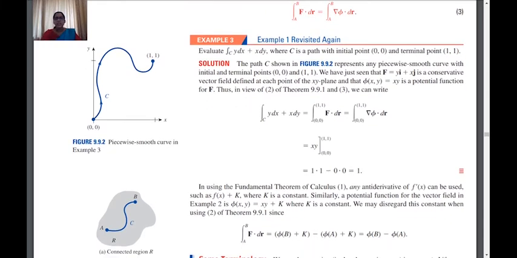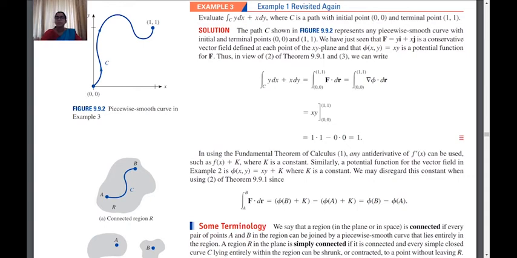Now, we must all be familiar with the fundamental theorem of calculus. That is, the integral of f dash of x into dx is nothing but f of x itself. In that case, we can use any antiderivative of f dash of x, that is f of x plus k, where k is any constant. What will be the derivative of f of x plus k? It will be f dash of x plus the derivative of a constant, which is 0. That is, we get f dash of x itself.